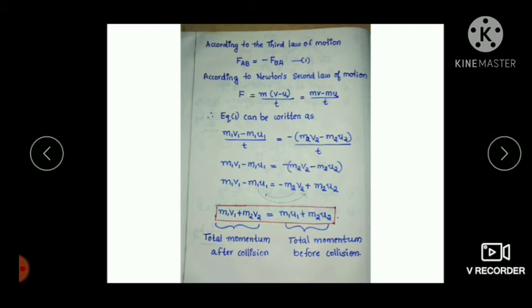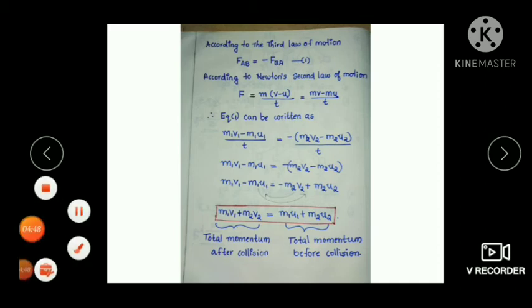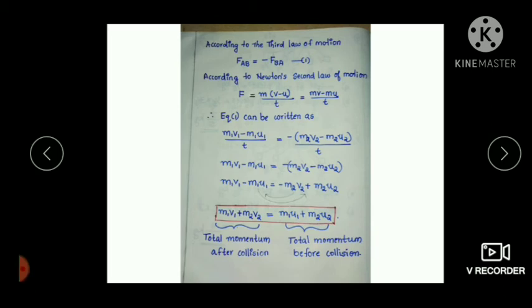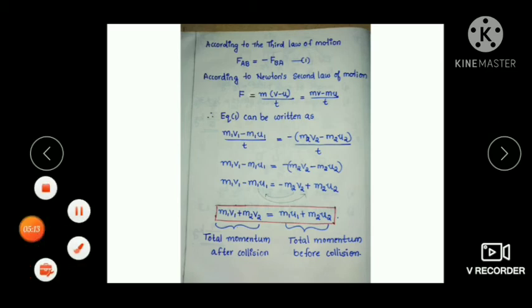So here the momentum is conserved. So using the third law of motion, we can verify that the total momentum of the system is constant. In the absence of an external force, the total momentum of a system is constant. This is called the law of conservation of momentum.